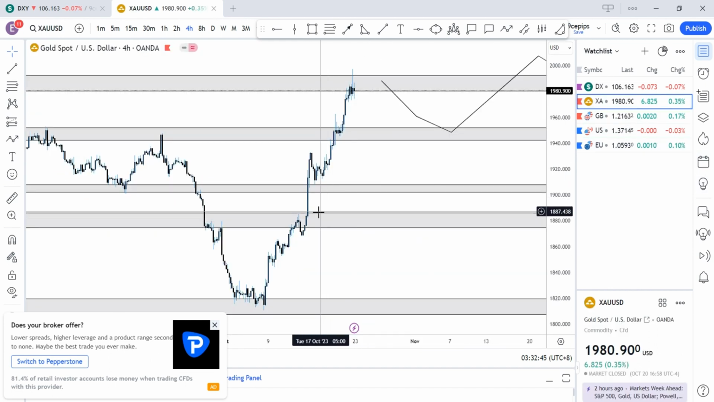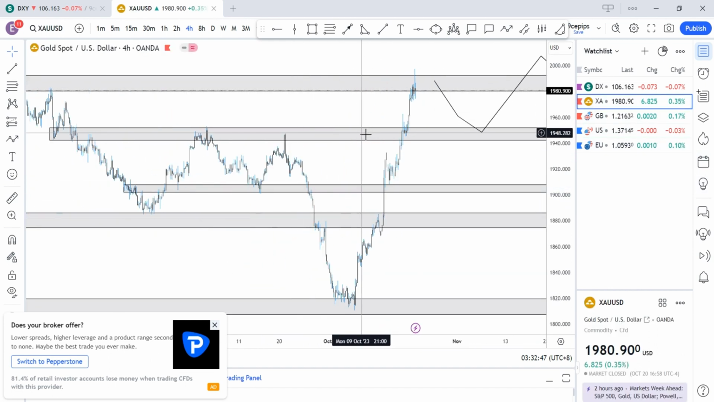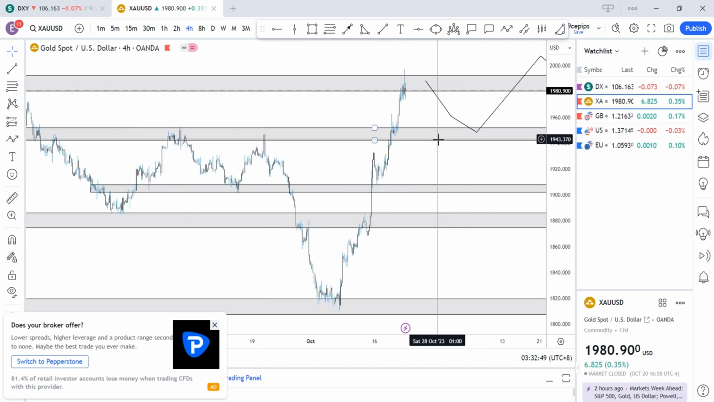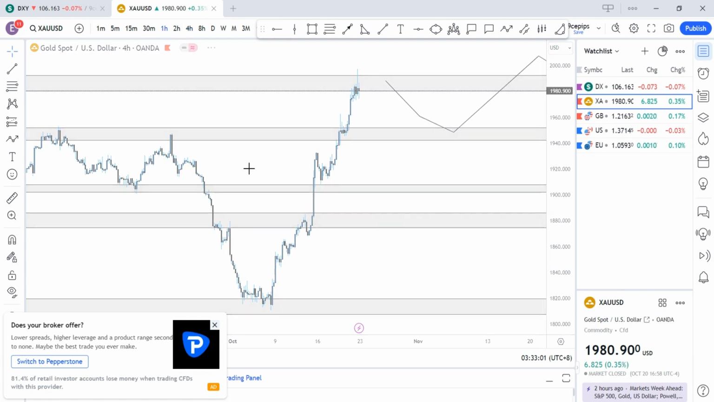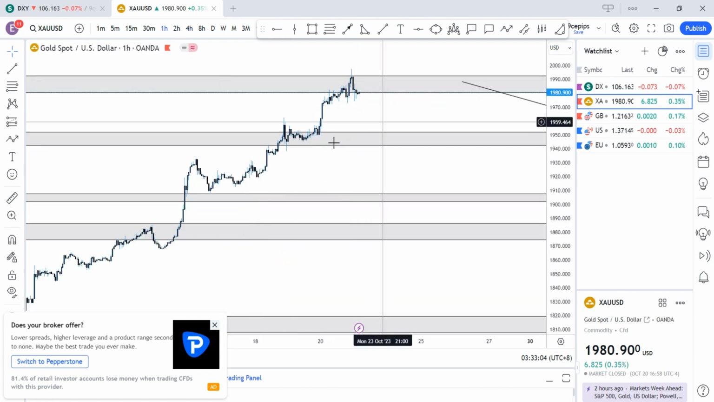For the week, I'm very much putting my eyes on gold. When markets open, I'm looking for opportunities to sell, to at least the 1940, 1950 region. It bounced off that, but at least 1960. Currently at 1980 to 1960, that's 200 pips. That's a very good opportunity to bag some pips right there.